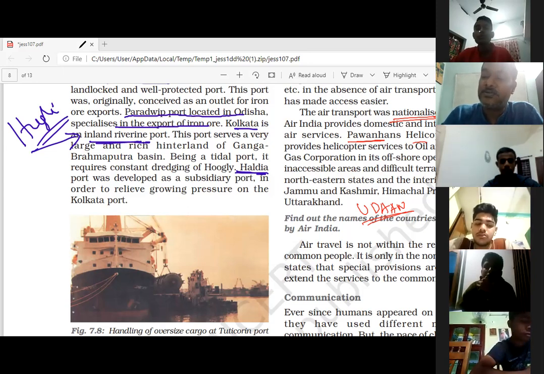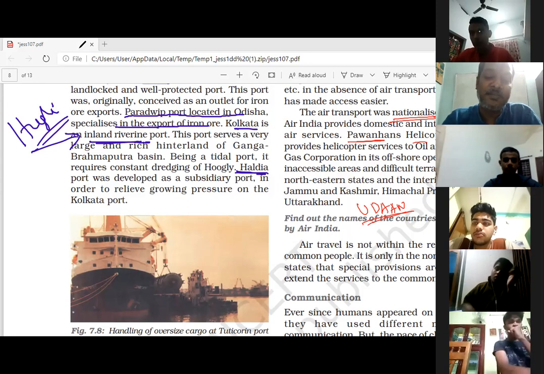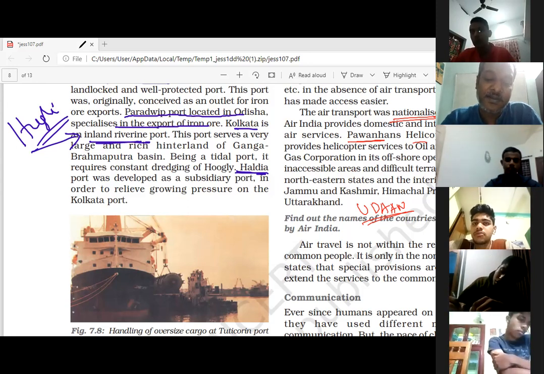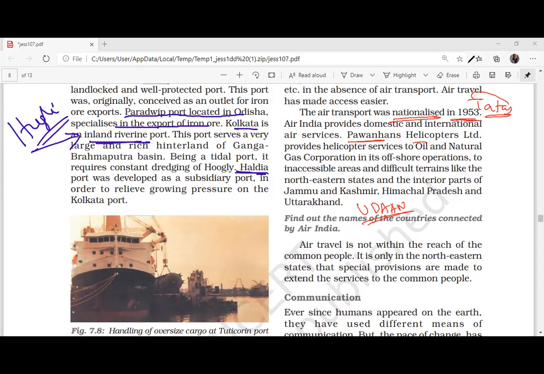So this scheme is there. According to the scheme, 2,500 rupees. If you can pay, you can travel. The scheme from the Government of India: Udan scheme. Ude Desh Ka Aam Nagarik. That is known as regional connectivity. Normally we know these airports are very big airports. There are small airports also, tier 3 and tier 2 airports, that will also be connected.